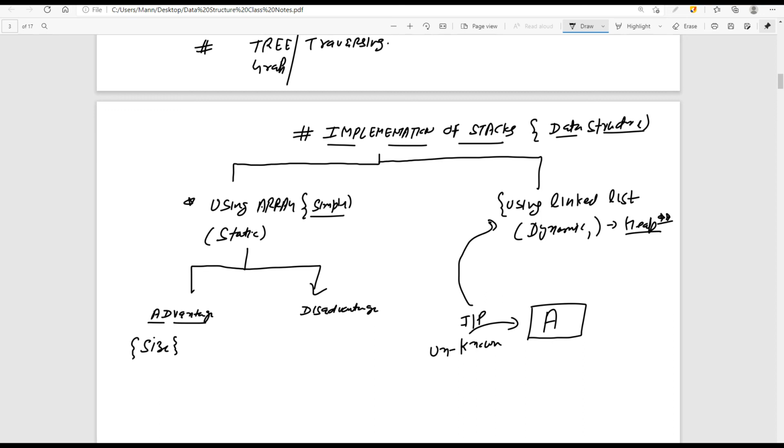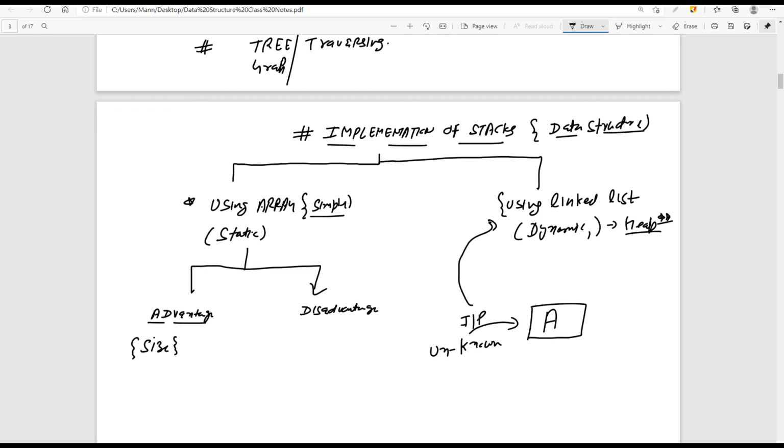So the problem with the array implementation is that you should know the size of the data structure, that is your input, in advance. If you know it, then go with the array. But in most cases, we do not know in advance how much memory a program will take. So in that case, go with dynamic memory allocation, that is the linked list.